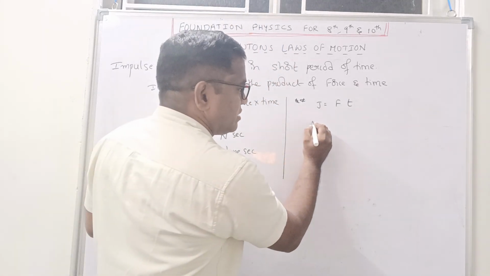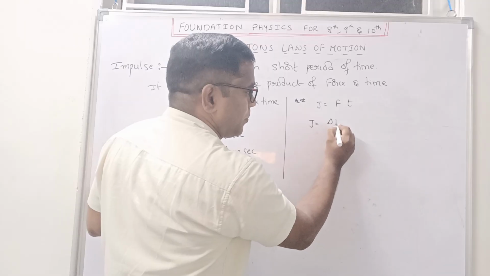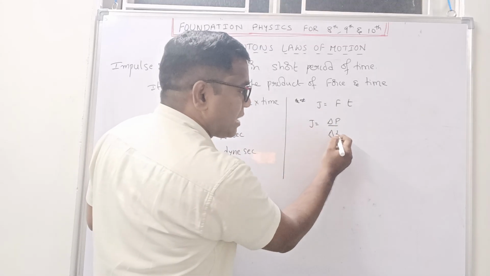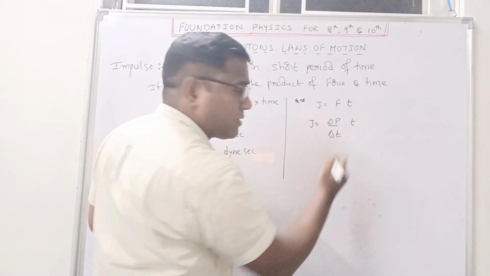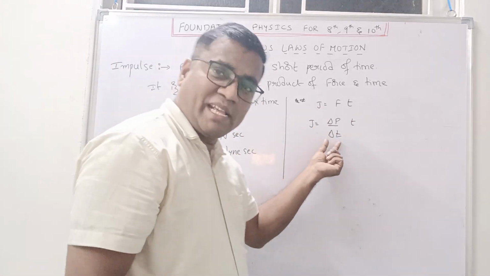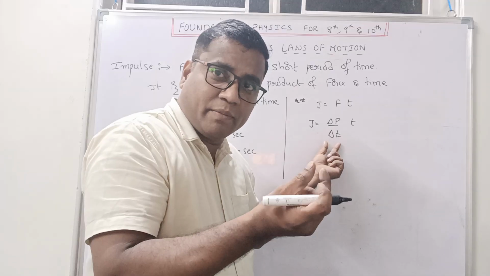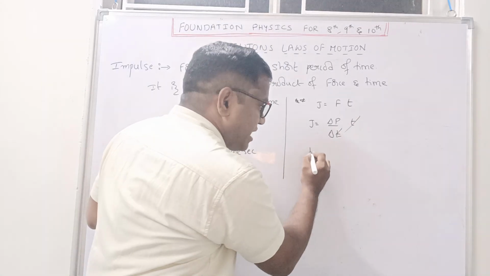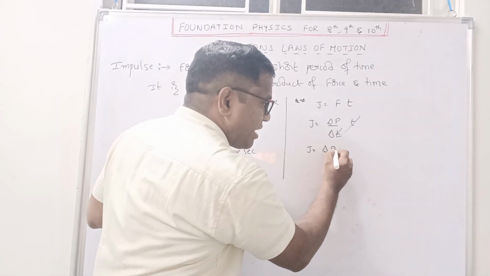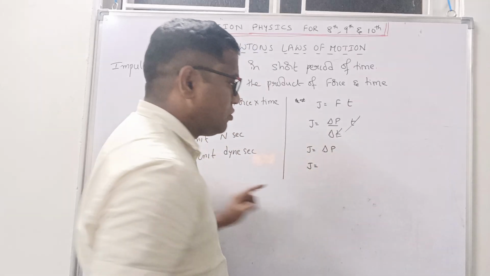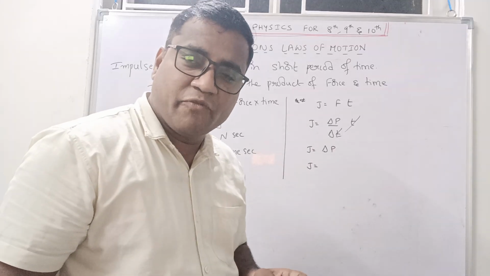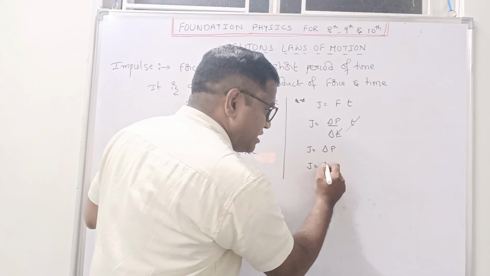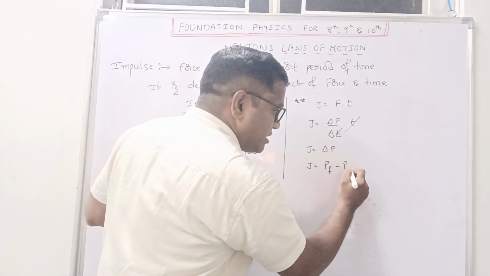So here J is equal to delta P by delta T. Why? Because F is equal to delta P by delta T, and this is time. So delta T is nothing but the time reference. So if I cancel these two, J is equal to delta P. So J is equal to delta P means final momentum minus initial momentum. Final momentum is denoted by Pf, initial momentum is denoted by Pi.